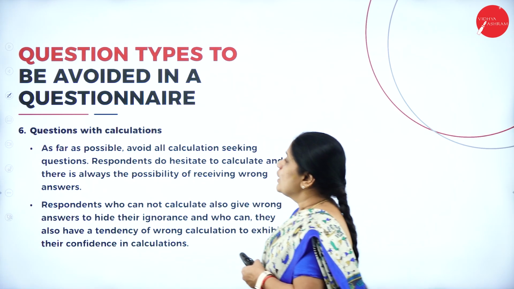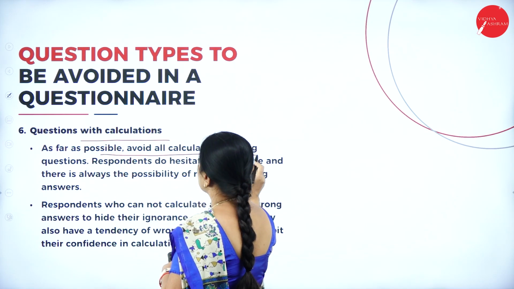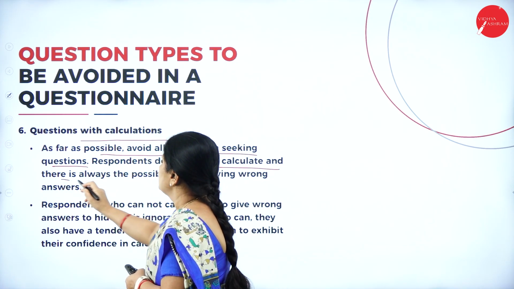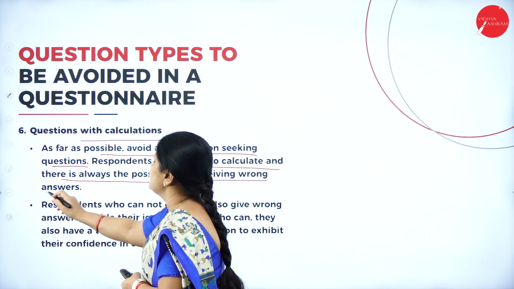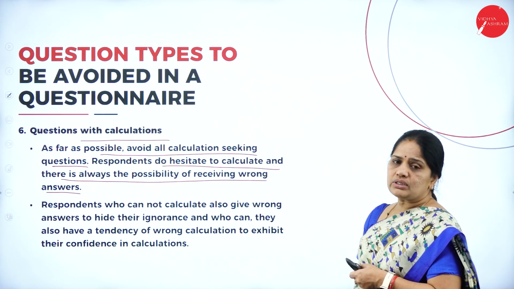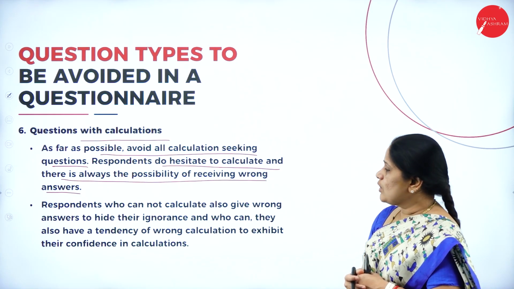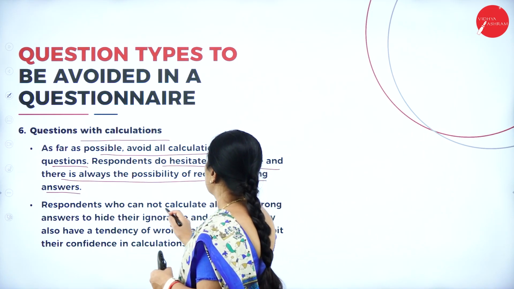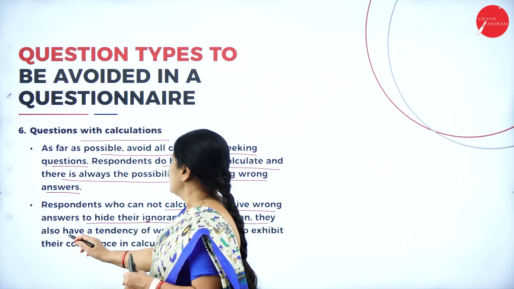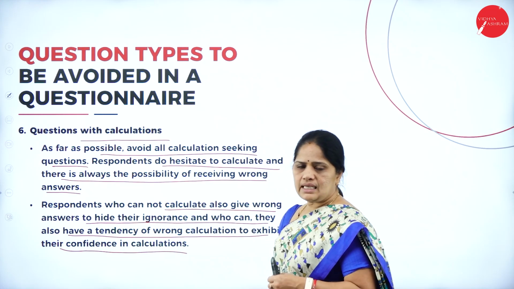Then next one is questions with calculations. As far as possible, avoid all calculation seeking questions. Respondents do hesitate to calculate, and there is also the possibility of receiving wrong answers. The respondents who cannot calculate also give wrong answers to hide their ignorance, and those who can calculate may have a tendency of wrong calculation to exhibit their confidence in calculation.